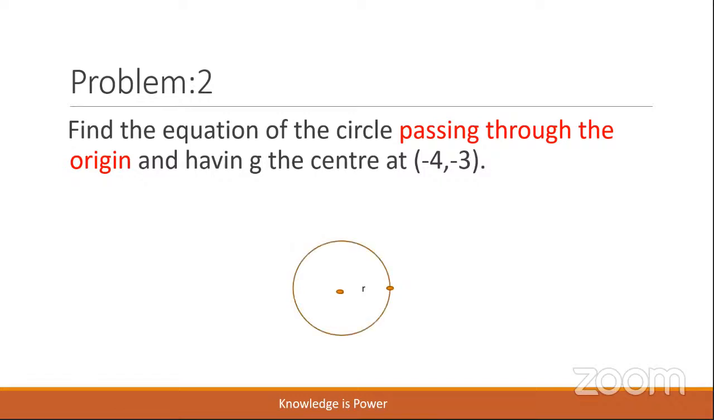First, observe what is given. We need to find the equation of the circle. Which circle? The circle passing through the origin. So the origin is a point on the circle. And what is the center of the circle, children? (-4, -3). So the radius is the distance between C and O. C is the center, O is the origin. So if we find the distance OC, we will get the radius. Is that clear, children? We already know the center, hence we can find the equation of the circle.